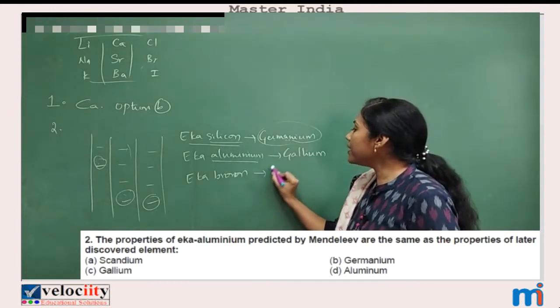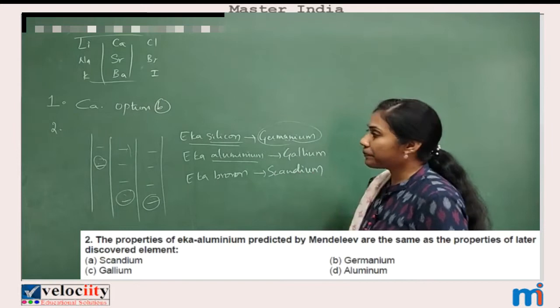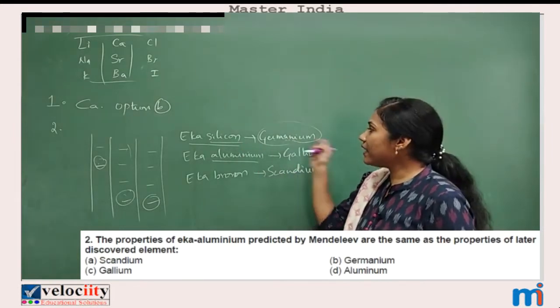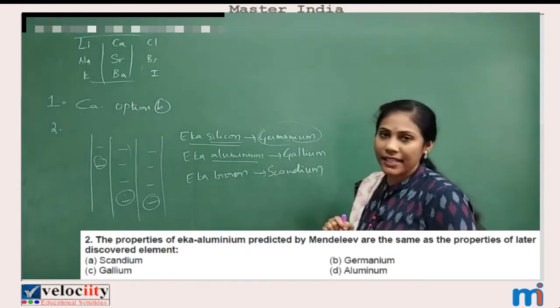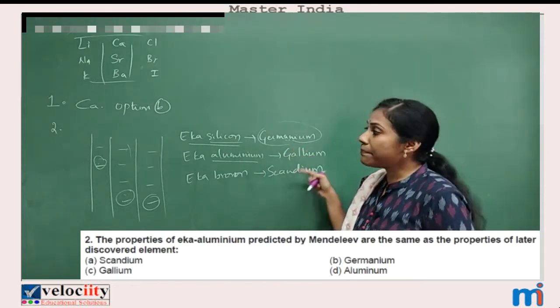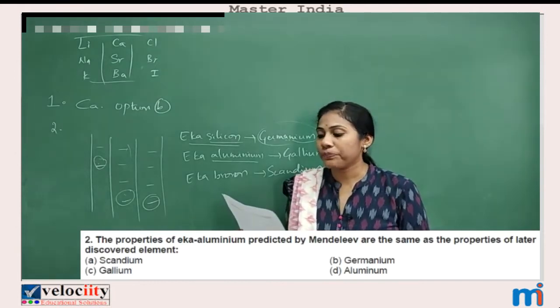And Eka boron is nothing but scandium. Clear? So what is Eka silicon? Germanium. Eka aluminium? Gallium. Eka boron? Scandium. Right. So this is important to understand. So now you can select the option.